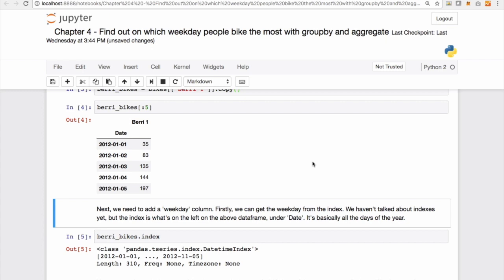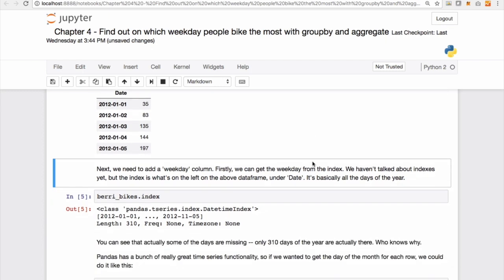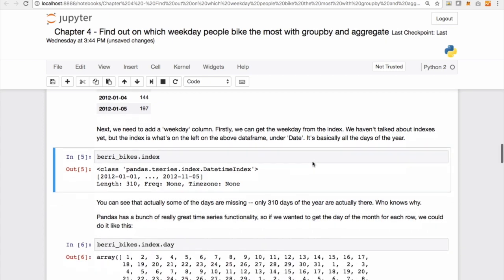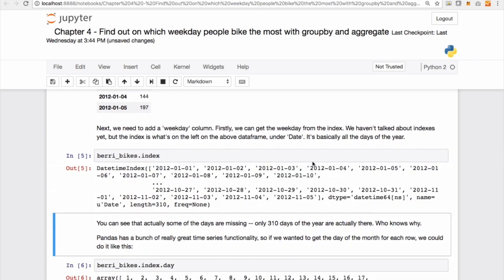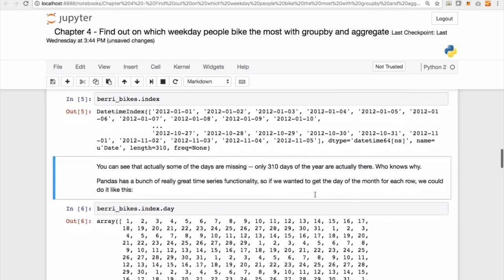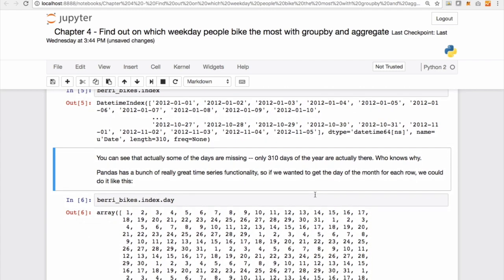Now, looking at these values, we see that we need a weekday column. So firstly, we can get the weekday from the index. We haven't talked about indices yet, but the index is what's on the left of the above data frame under date. It's basically all days of the year. So if we do a .index on the berry_bikes dataset, this is what we look at. So you can actually see that some of the days are missing. Only 310 days of the year are actually there.